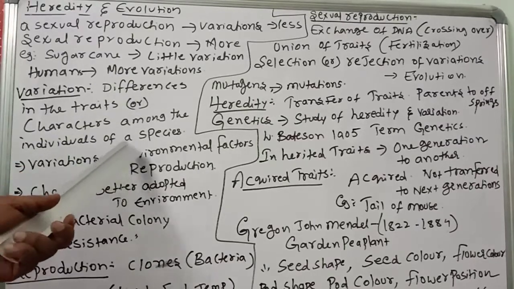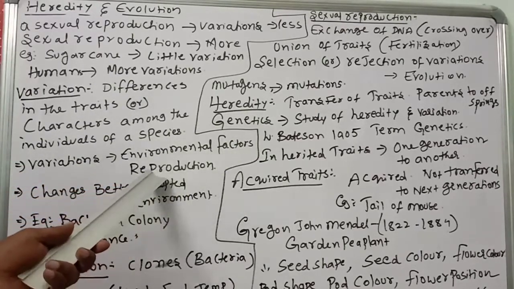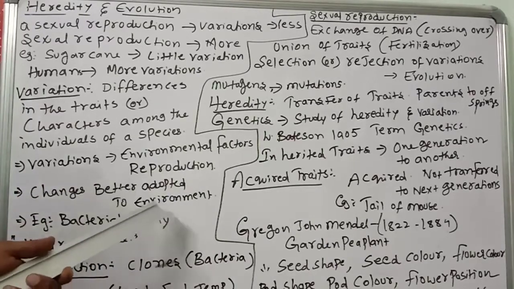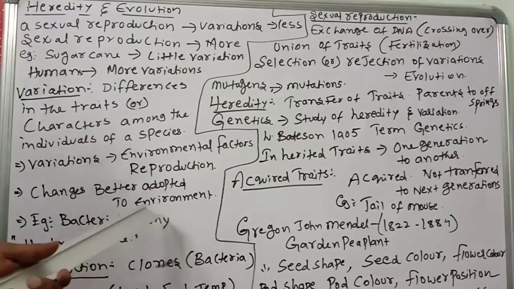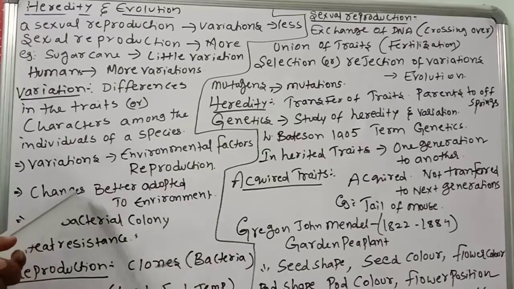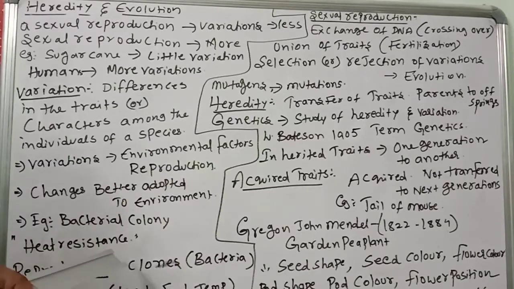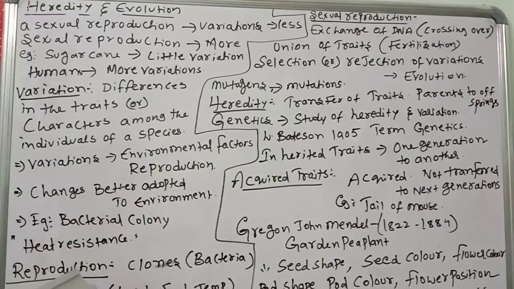Variations may be due to environmental factors and reproduction. Suppose the environment changes. To adapt to the environment, they will change by themselves. That's called variation. For example, a bacterial colony. If we suddenly change the complete environment of the bacterial colony to overheat, those who have heat resistance, that adaptation, that variation, can survive.